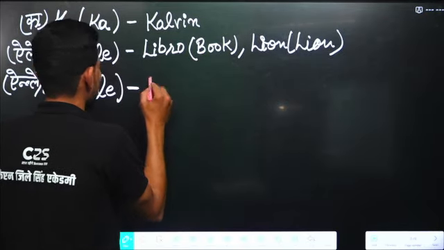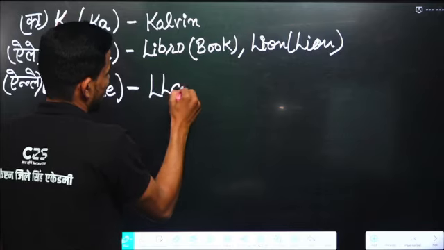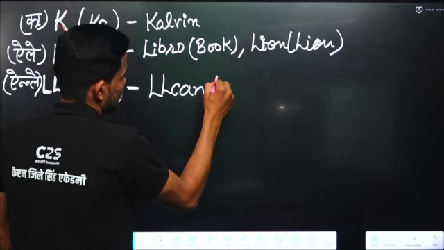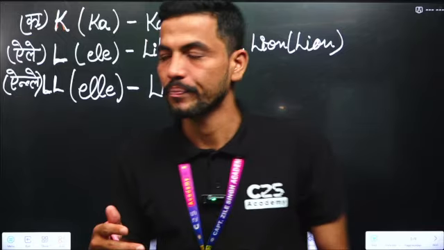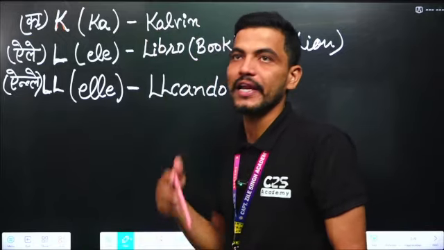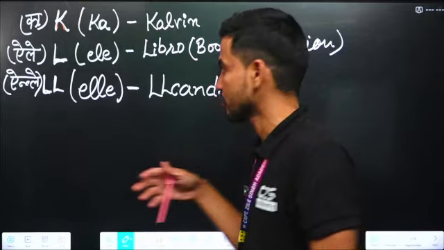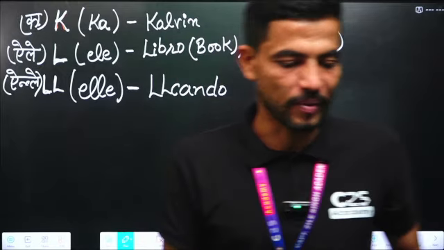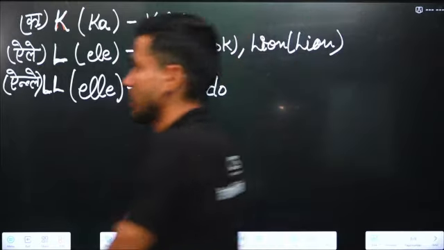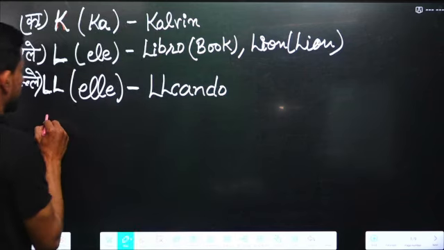For example, Lucando. L is Elle. Libro, Lucando. Next alphabet is M. The pronunciation of M.